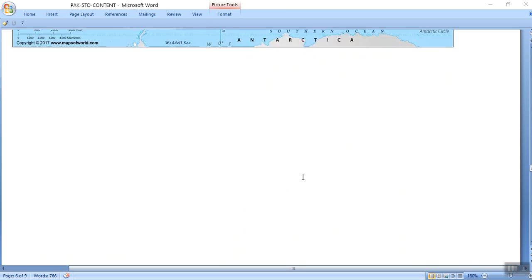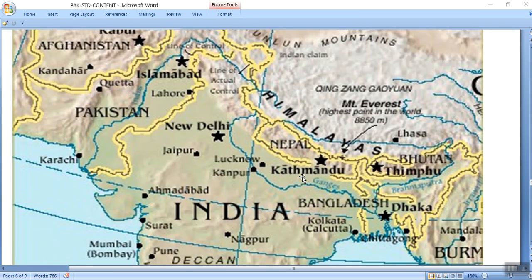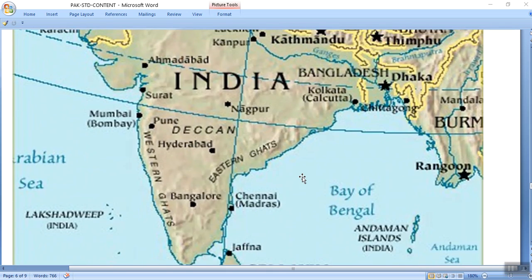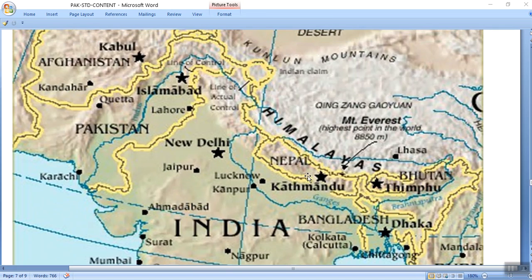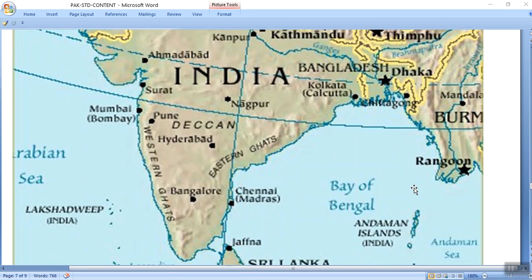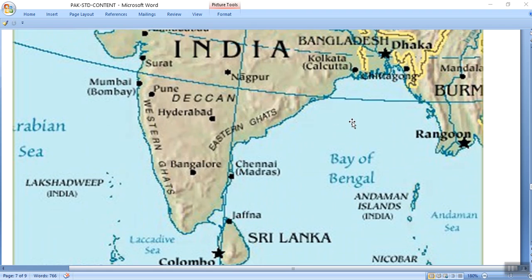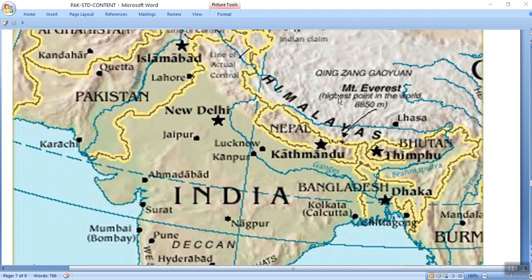Now we connect to our last very important thing, the subcontinent. Why do we say subcontinent? India, Pakistan, Bangladesh, clear, Nepal, Bhutan, they are called the subcontinent. Look at this, the region of the subcontinent. इसको Indian subcontinent क्यों कहते हैं?